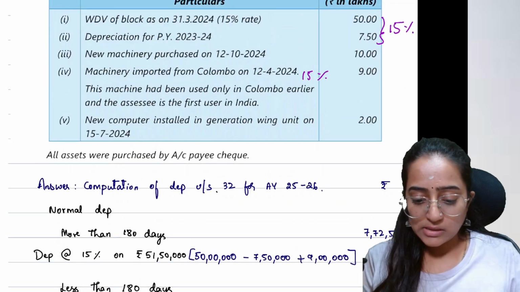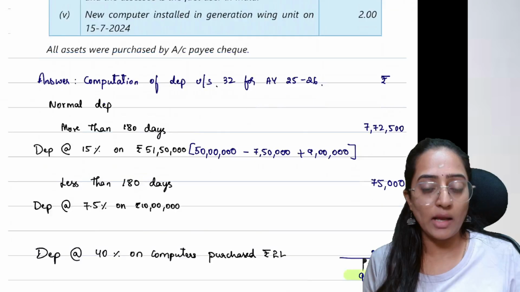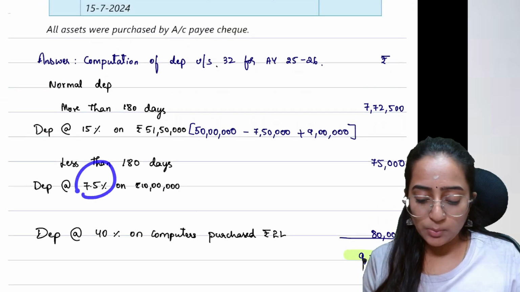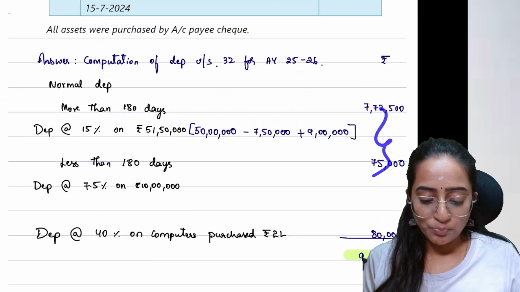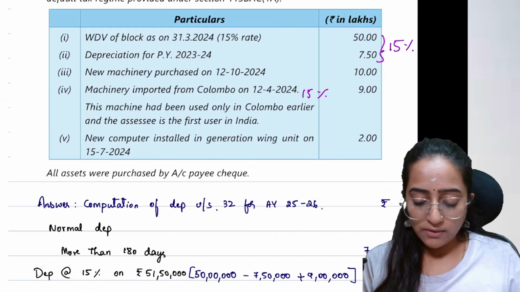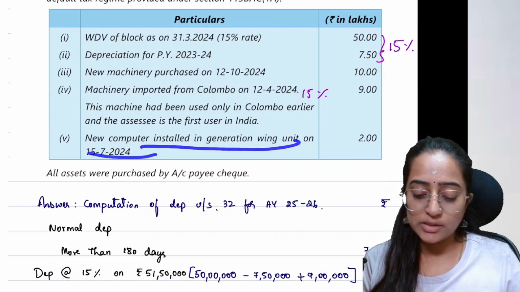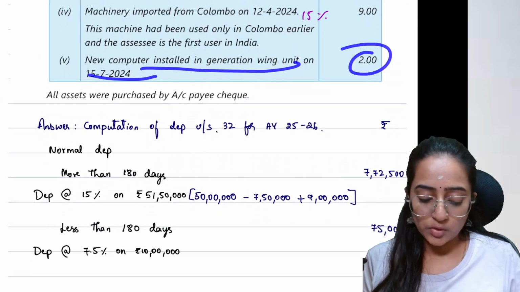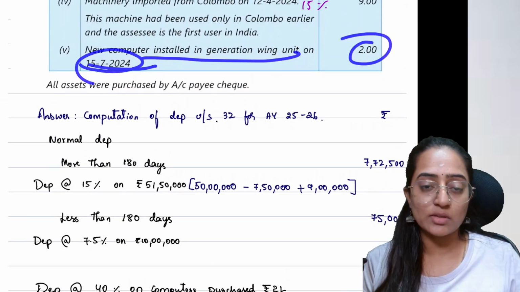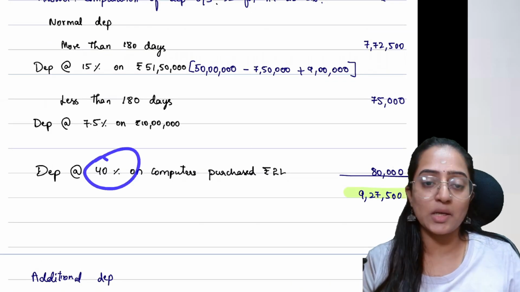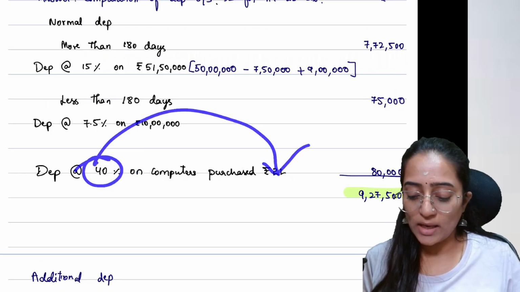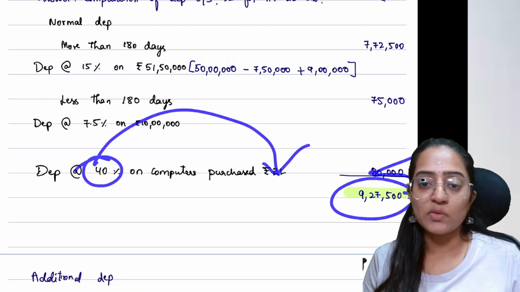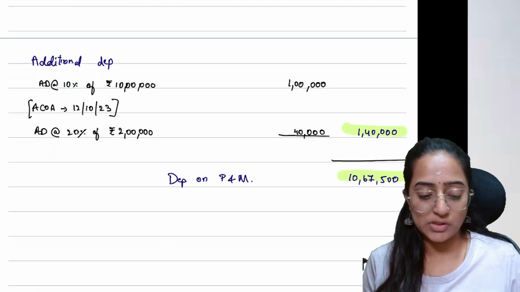However, this is less than 180 days, so it's going to be 7.5% on this 10 lakh. You're going to get 75,000. This plus this, if you add, and you have a new computer installed in the generation wing on 15/7/2024, you can take 100% of the allowable depreciation, that is nothing but 40%. 40% on this 2 lakh will be 80,000. 9,27,500 will be your depreciation.